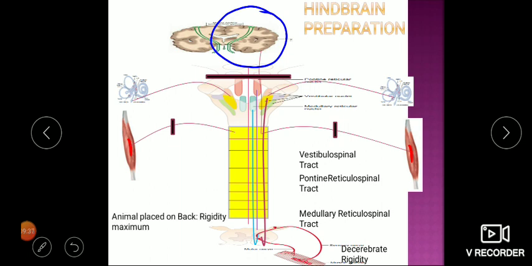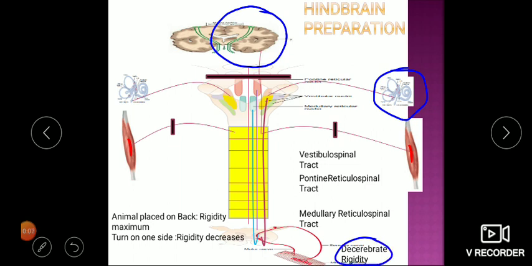Animal placed on the back, rigidity is maximum. So this is the influence coming from our vestibular apparatus. Animal turned on one side, rigidity decreases. So as we are changing the position of the body, there is movement of our vestibular apparatus, semicircular canal, otolith organ, utricle, saccule, and with respect to that, the tone changes. So the rigidity is modified when we change the position of the head.